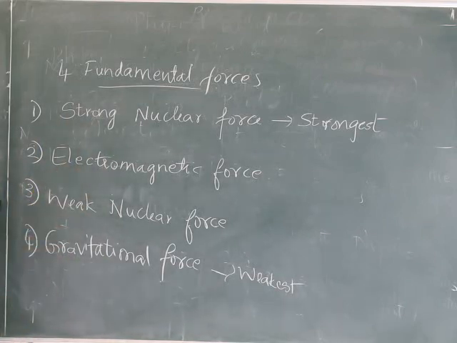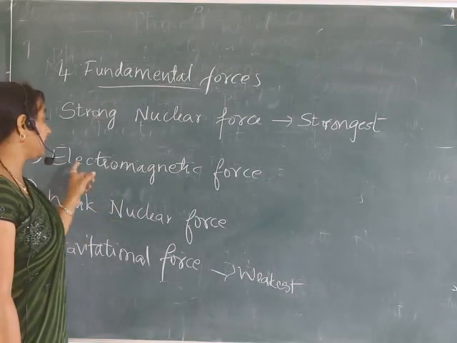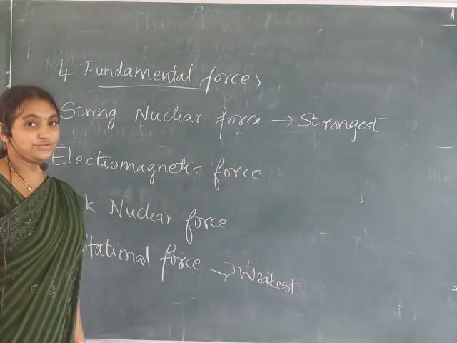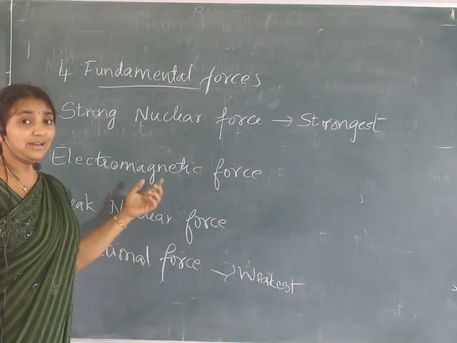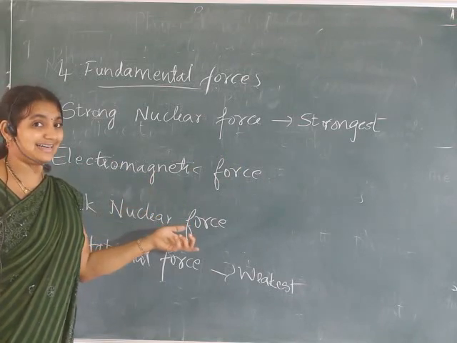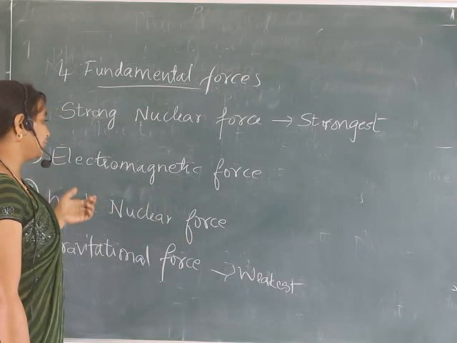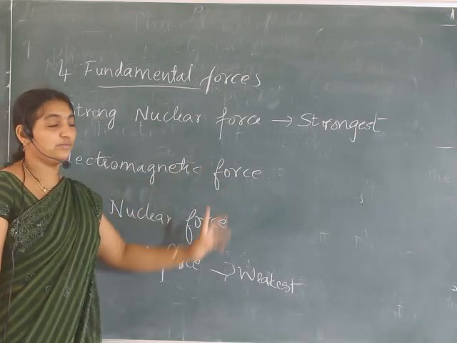The force between two charged particles at rest is called electrostatic force, and if they are in motion, that is the magnetic effect. Hence, the combination of the electric and magnetic effect is electromagnetic force. You have learned something about electric and magnetic effect in your 10th standard, correct? The combination of those two gives you electromagnetic force.